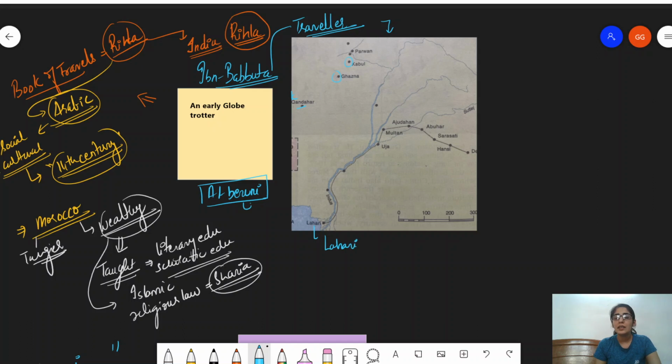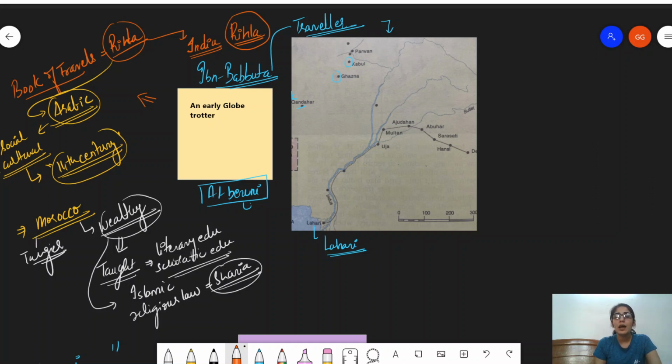Now you see, these names that have been used in this picture are not how we understand these places today. Why? Because these are the names that have been used in the text of Ibn Battuta, in the books of travel, Rihlas, that he has described. So don't get confused. What you need to remember is this is a picture which is telling us how big a traveler he was and how he traveled to all these places.